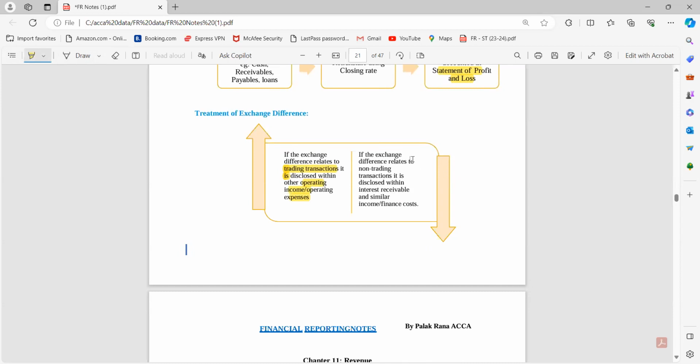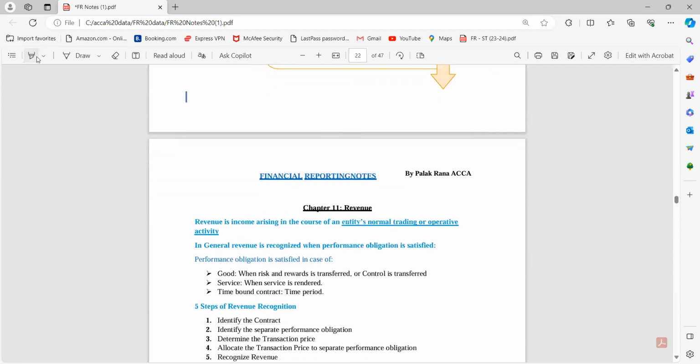But yes, if it is related to a non-trading transaction, basically business से relate नहीं है, so it is disclosed within the interest received and similar income or finance cost. तो basically ये मैं income या फिर finance cost अलग से नीचे दिखाऊंगी. So it's not a very tricky standard. It's a very easy standard. So now guys, we are done with the standard IAS 21, foreign exchange rates.